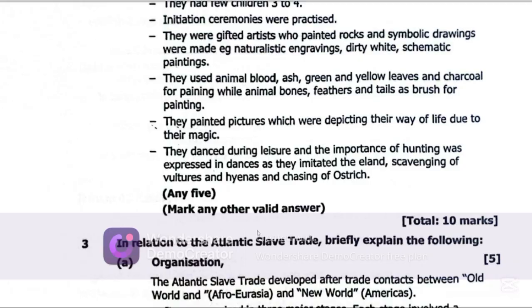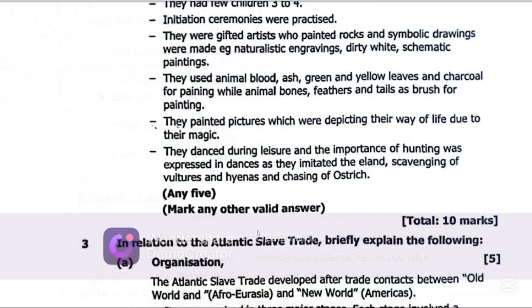We call it the triangular slave trade because the items that were involved in the trade used a triangular format as it existed among 3 continents. That is Europe, Africa, and the Americas.